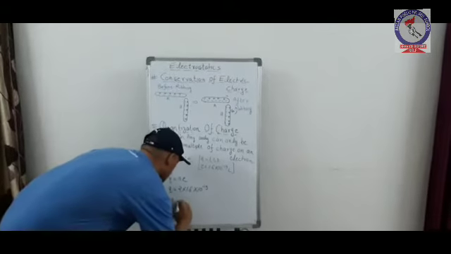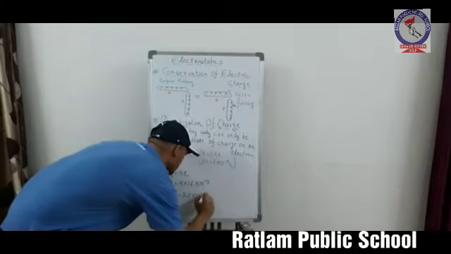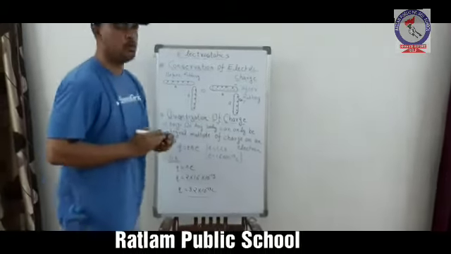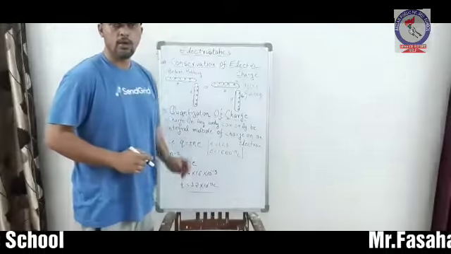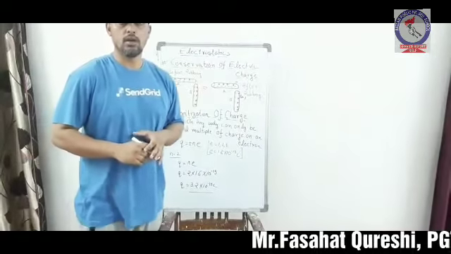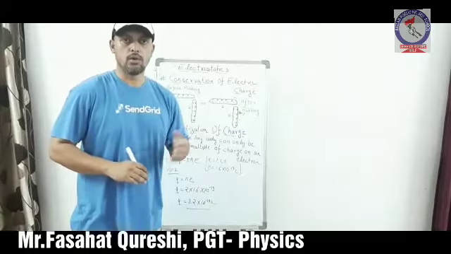So the net charge becomes 3.2 into 10 raised to power minus 19 Coulomb. In this way, as we have seen with the help of an example, the total charge on a body can simply be expressed in terms of the number of electrons on that body.